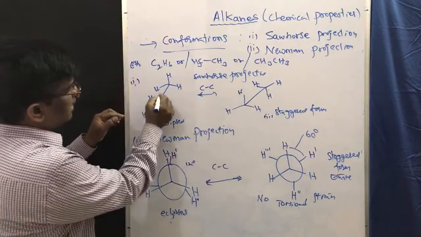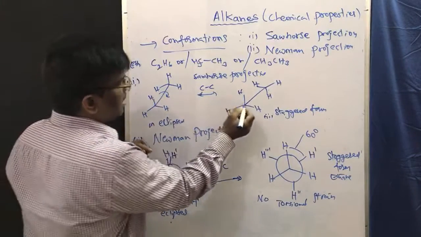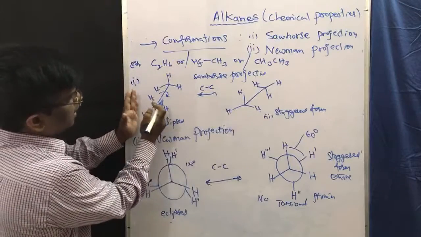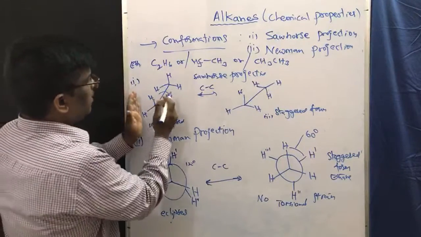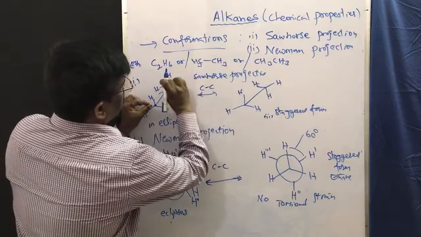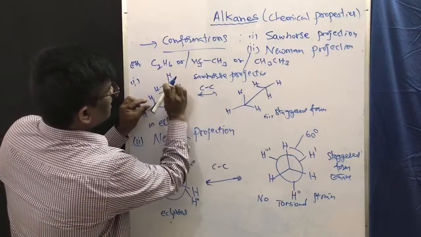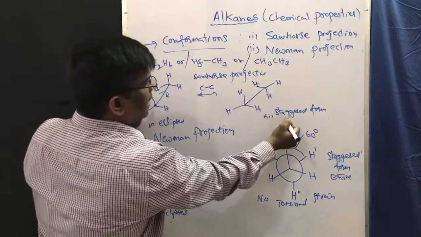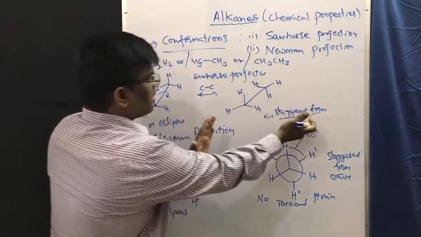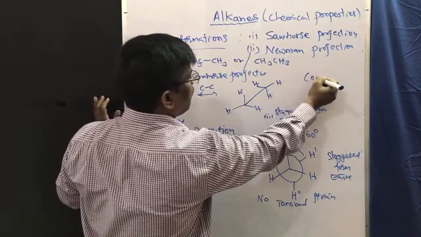What is the change? Here we are making some C-C rotation. We are keeping this same in Sawhorse and Newman projection also. Simply we are rotating this C-C bond to give another form. These eclipsed and staggered forms are conformers.